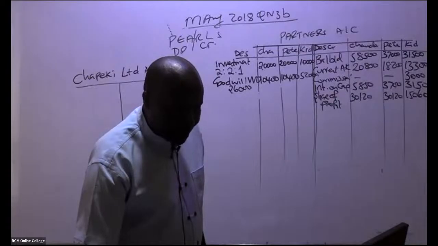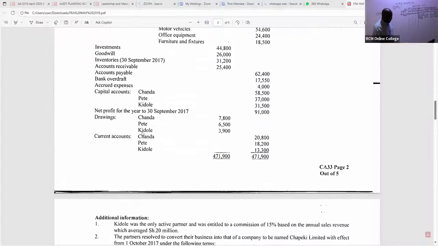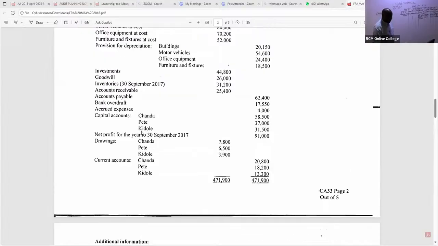Let's see. So like capital accounts, I believe this we have already accrued. I hope we already have drawings. Let's in this case capture the drawings. These are drawings for partners. So we simply book them under partners. And remember, drawings are like expenses, so you shall debit. So come here and give us drawings.